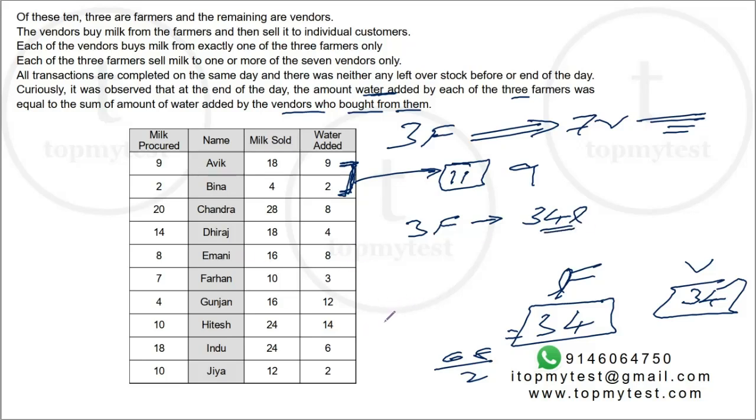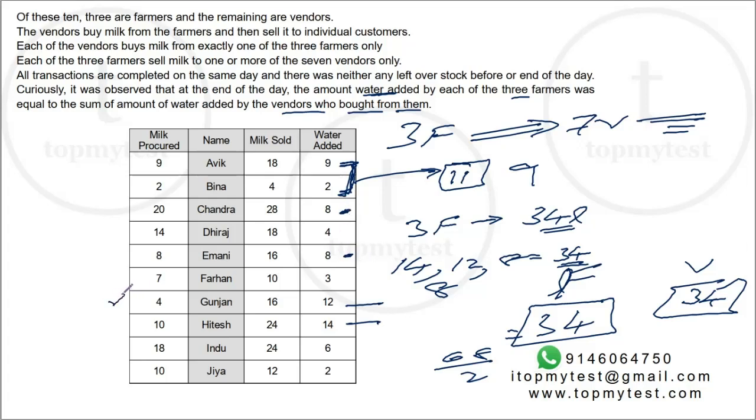Now, where do you get 34 from 3 of them? If you take 14 and 12, that's 26. We need an 8. So 14, 12, 8 adds up to 34. These two are there, 14 and 12. Where is the 8? So either Imani or Chandra is a farmer.